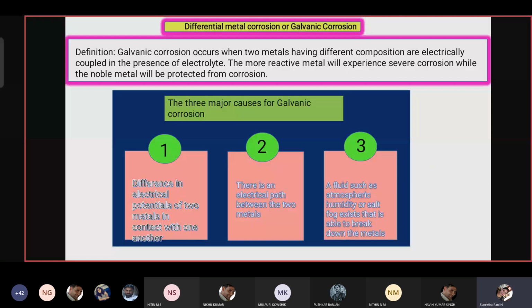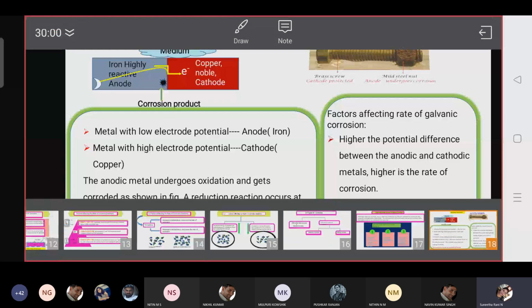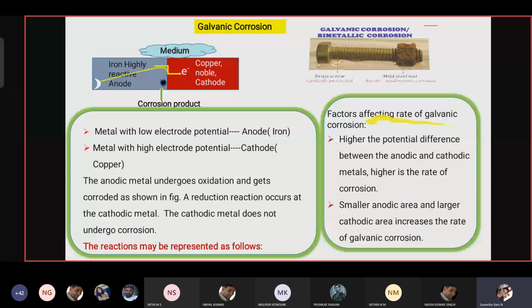The one metal which has high electrode potential acts as cathode. So this anodic metal undergoes oxidation, whereas the cathode metal does not undergo oxidation. The factors affecting the rate of corrosion are: the higher the potential difference between the anodic and cathodic metals, the higher the rate; and the smaller the anodic area, the higher the rate. Next is differential aeration corrosion.